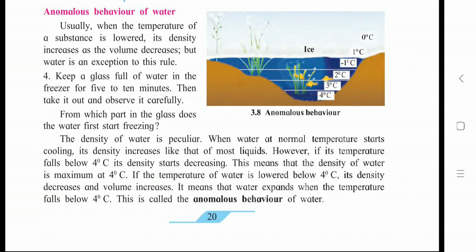Now in today's video let's learn one more new concept which is on screen, anomalous behavior of water. What is meant by this behavior of water, students? A simple example I will give you, students. Suppose a zone where the temperature is very low. Due to the low temperature in that area, the water is converted into the next stage, that is a solid state, that is ice formation.